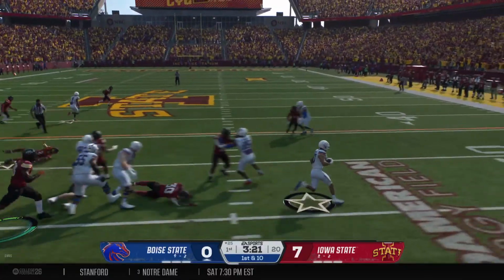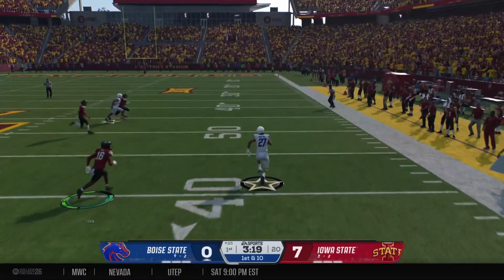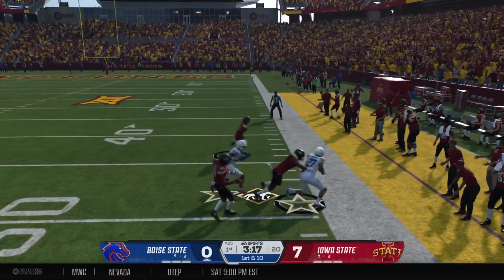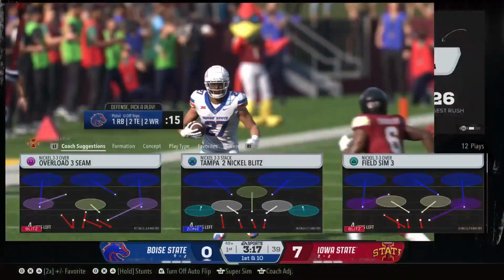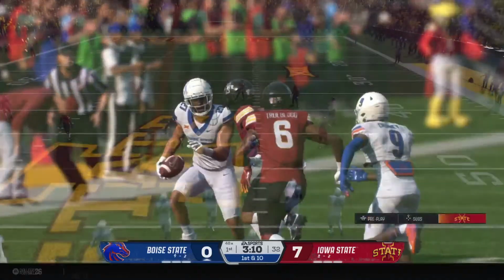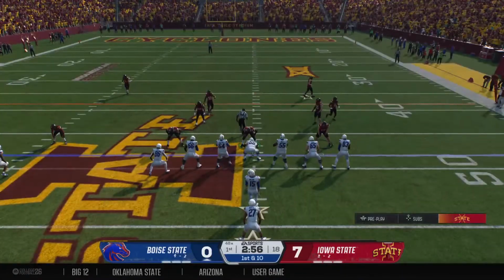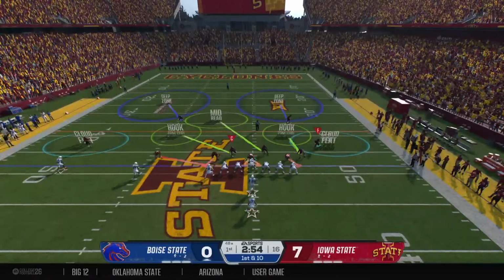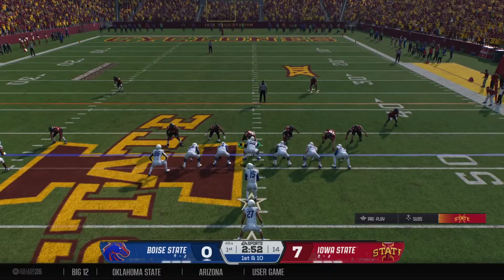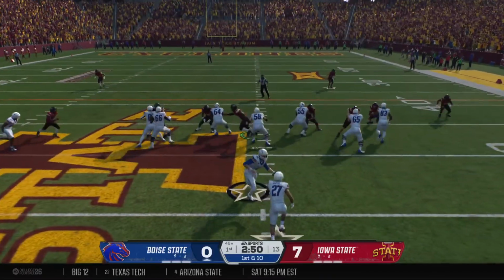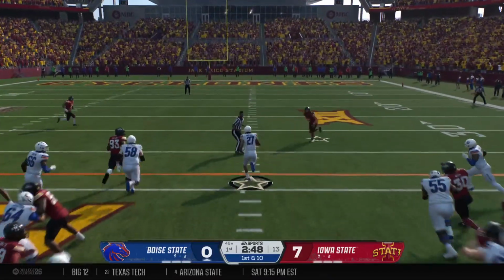Martinez on the carry. Look out, he's got room. Breaks into the open. He's into plus territory, knocked out of bounds after the nice game. Mark it at the 47. And the Broncos, after ripping off that huge run, let's see if they can do it again. Might as well give it to him again.